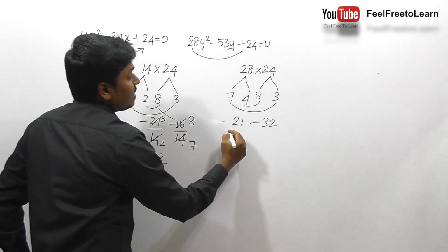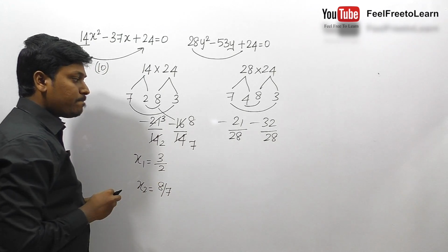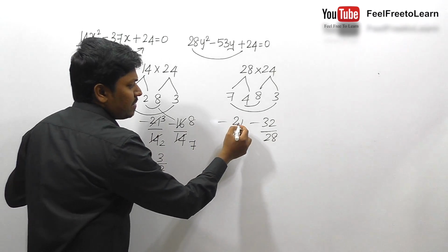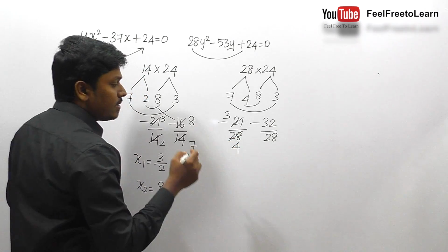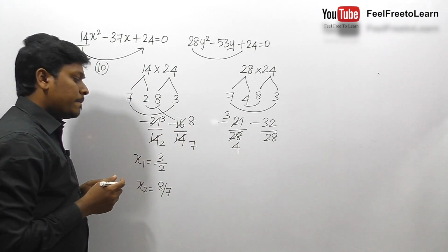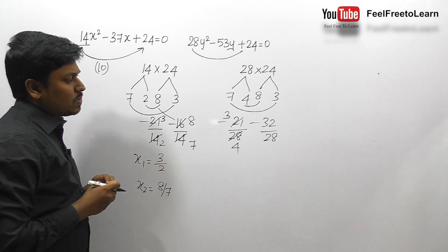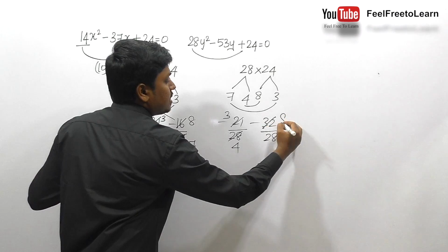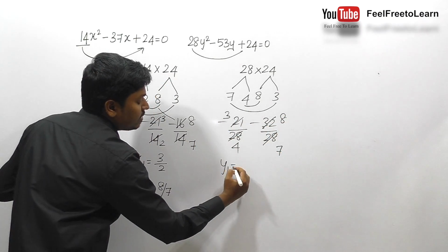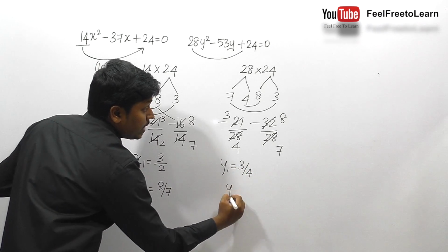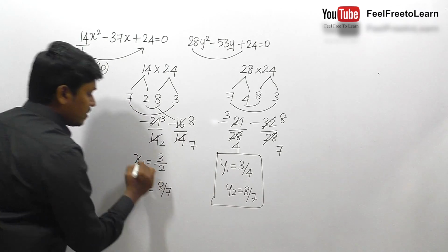So before y square we have a constant 28, divided by 28. We can cancel this on 7 table, friends. When we cancel this on 7 table, 7 3s are 21, 7 4s are 28. Here it is 3 by 4, right? When we cancel this on 4 table, 8 4s are 32, 7 4s are 28, so 8 by 7. While writing the factors, y1 will be 3 by 4 and y2 will be 8 by 7. So finally we found the factors of x and y.